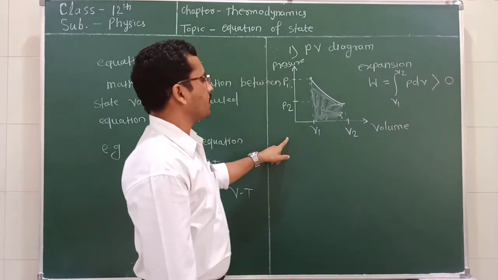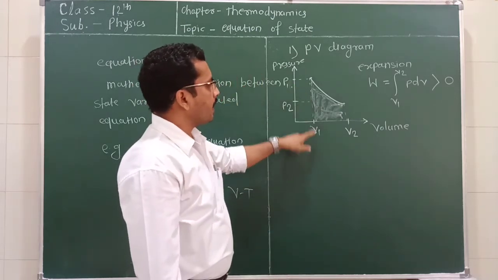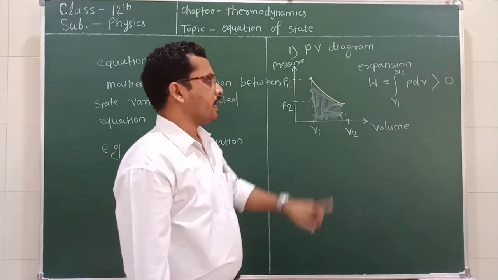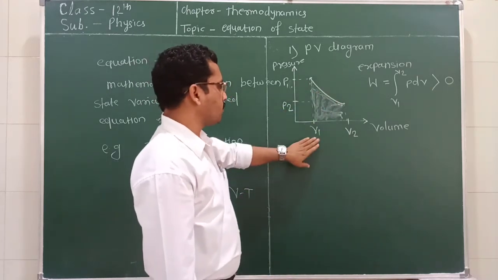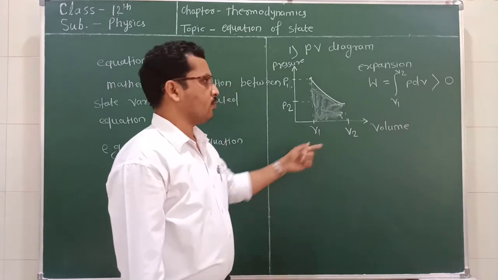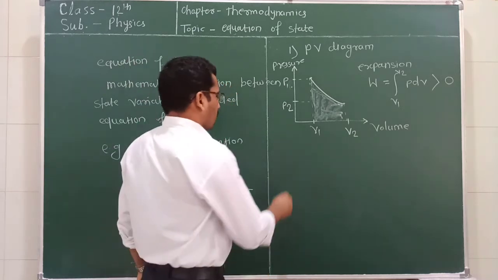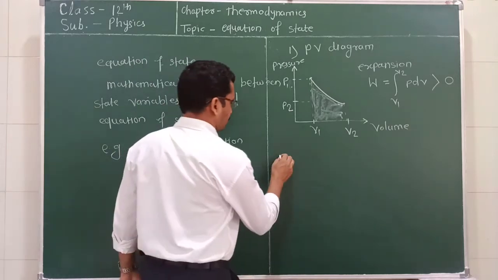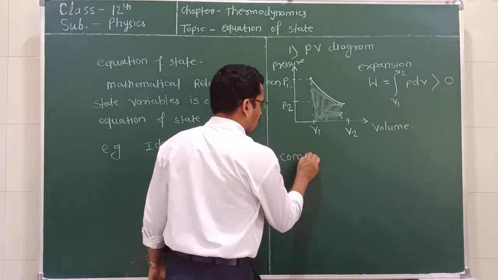In the case of expansion, work done is always greater than 0. In such cases, the ideal gas follows this type of graph. This is the graph for expansion when the volume changes from V1 to V2. Now we see this PV diagram in the case of compression.